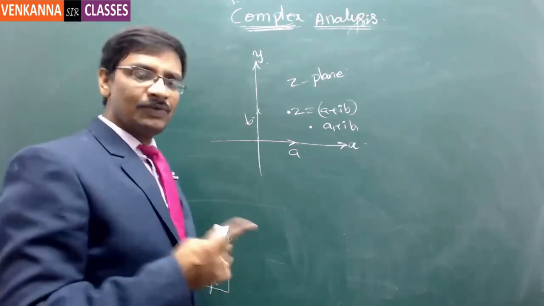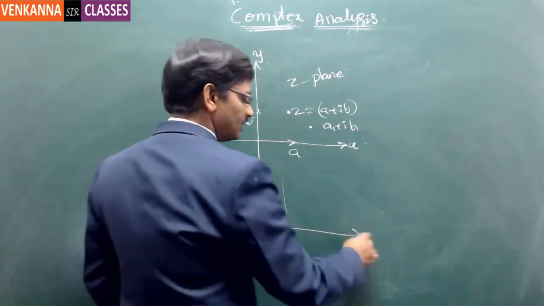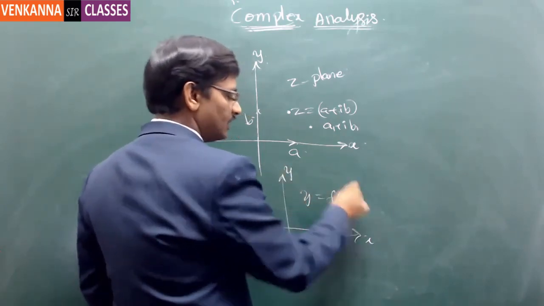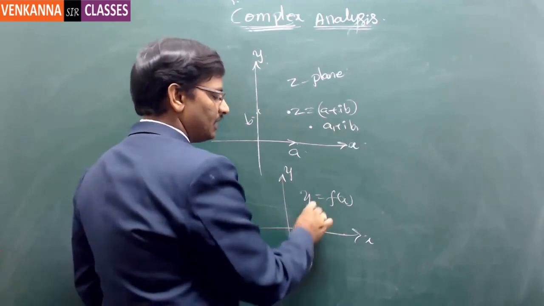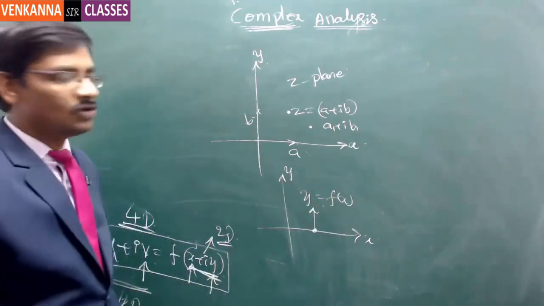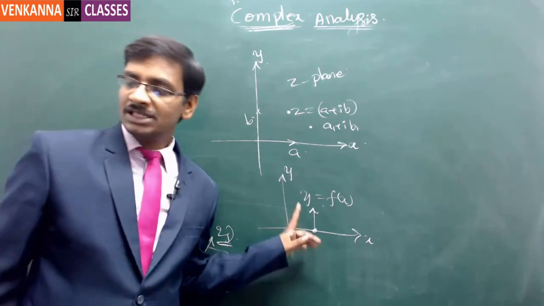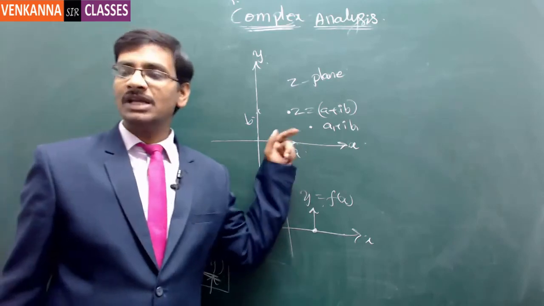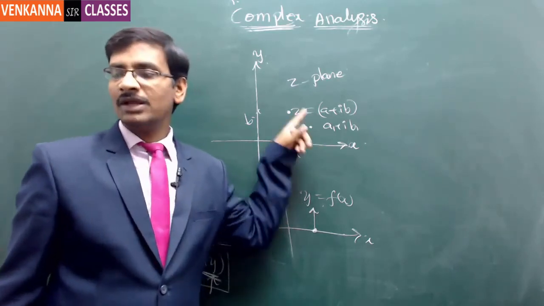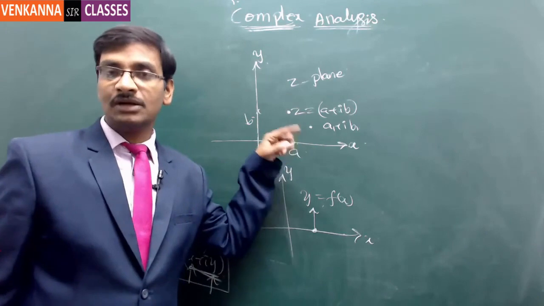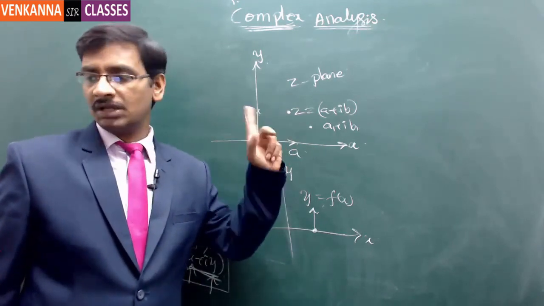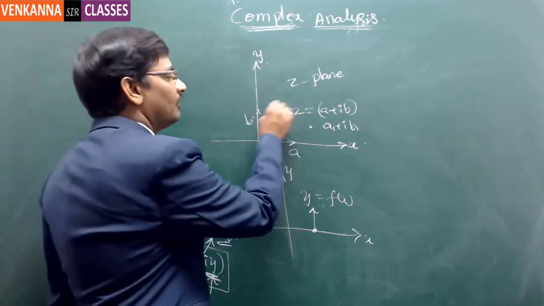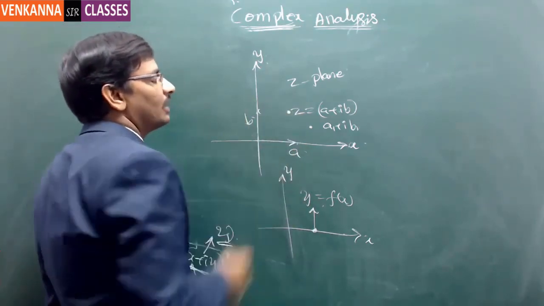Now, in case of a real function, this is the x-axis and this is the y-axis. Then y is expressed as a function of x. That means for each value of x, there will be a corresponding value of y. But here, you cannot treat it as for each value of x. It is for each complex number, which essentially means that you are associating two different numbers together into a single number called z.